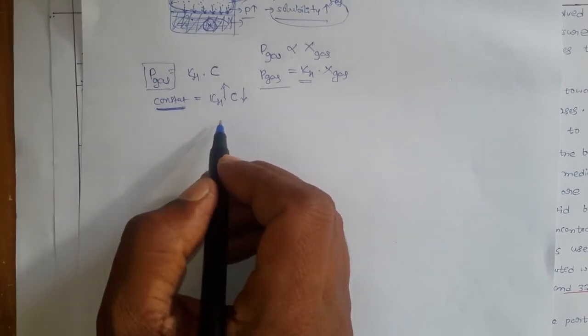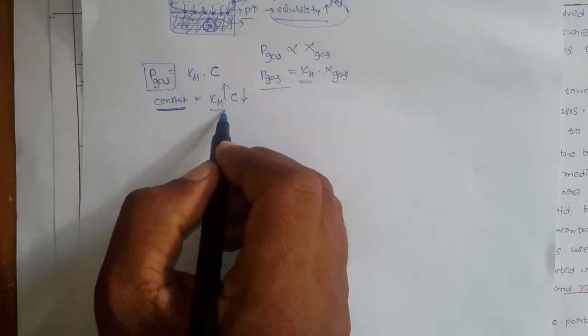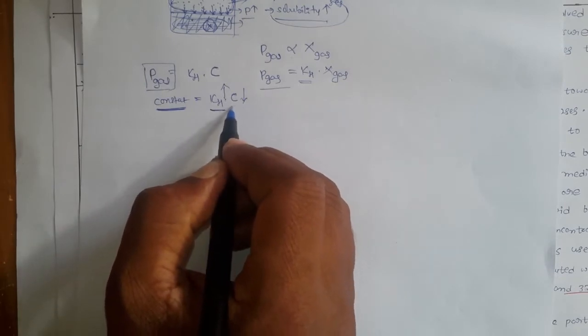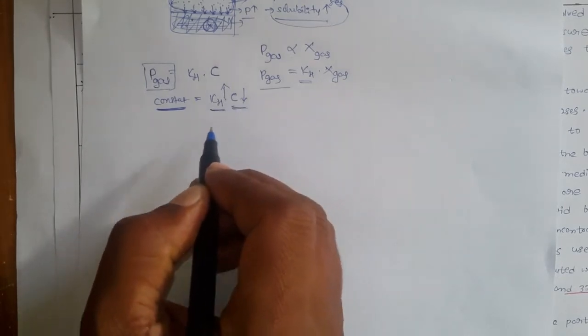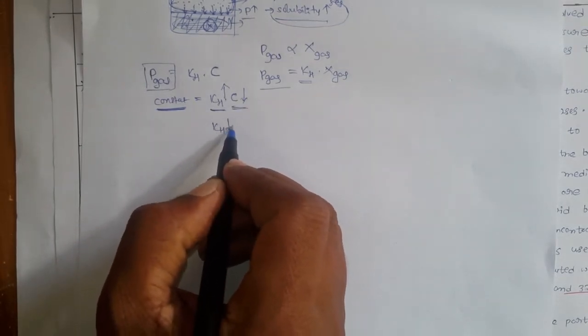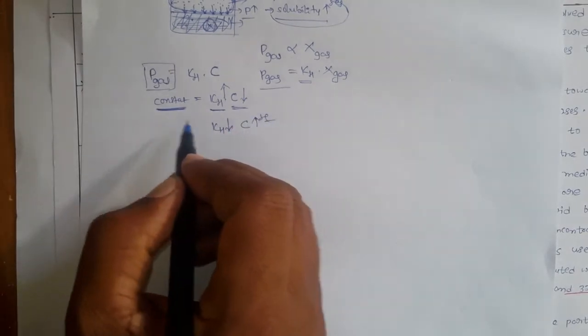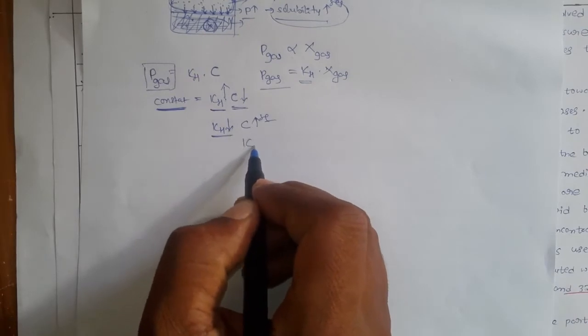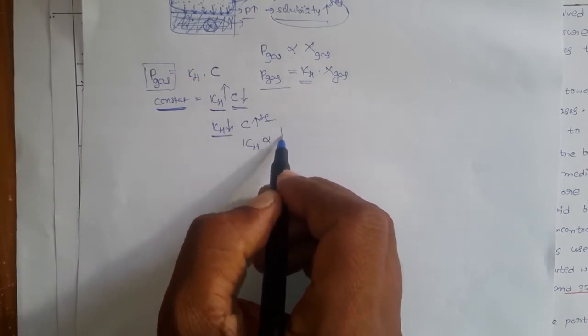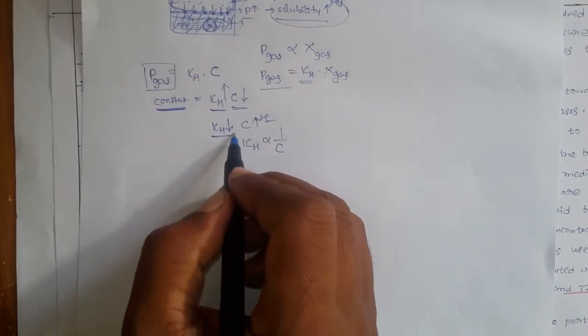PV is equal to some constant, you learned in Boyle's law: when the pressure increases, volume decreases. Here it is also the same thing: if the KH value increases, the solubility decreases. If the KH value decreases, then the solubility increases. So KH is inversely proportional to the solubility of the gas.